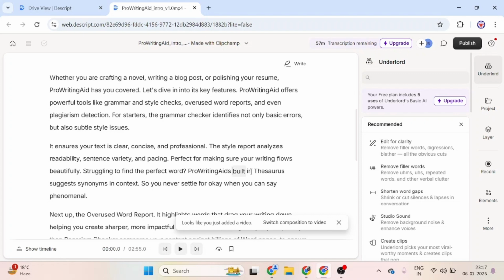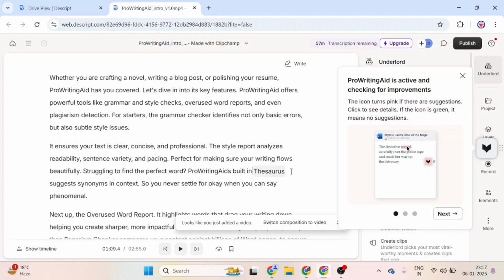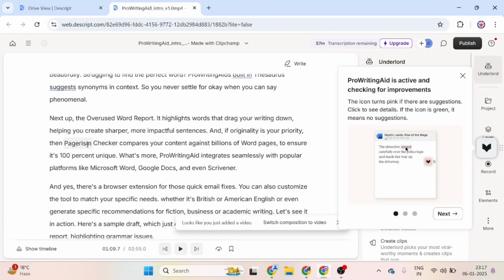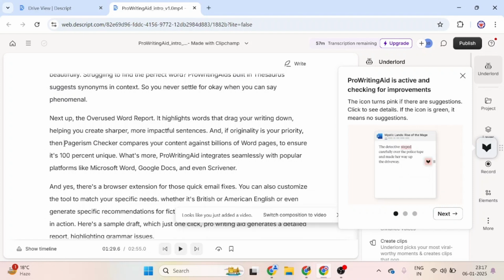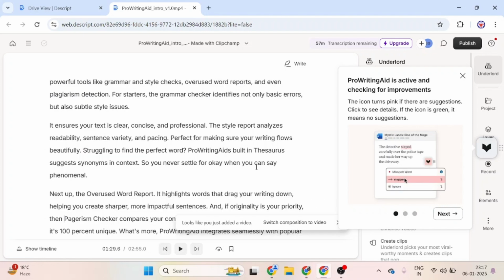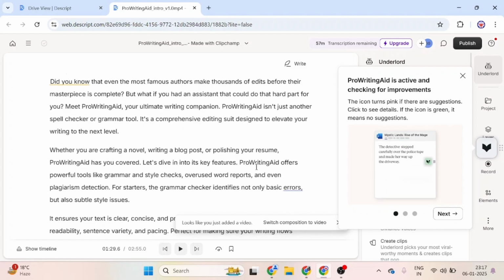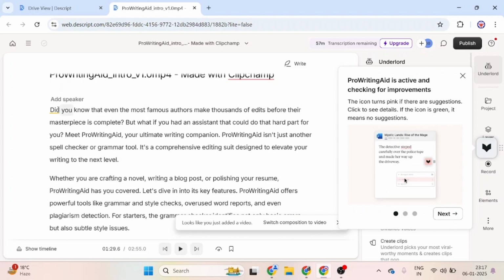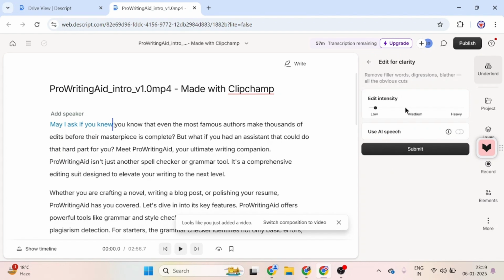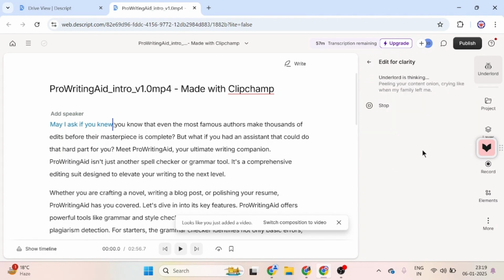First up, transcription. Descript automatically converts your audio and video files into text with incredible accuracy. Want to remove filler words like "um" and "uh"? Just highlight and delete them from the transcript, and Descript updates your audio instantly. It's that simple. Ever wish you could fix a mistake in your recording without re-recording the whole thing?